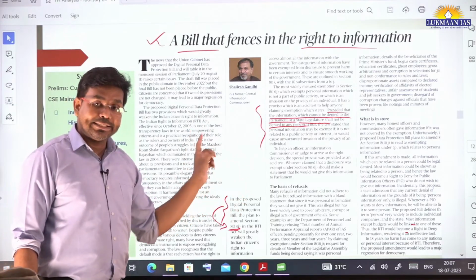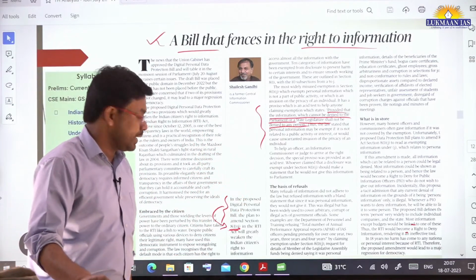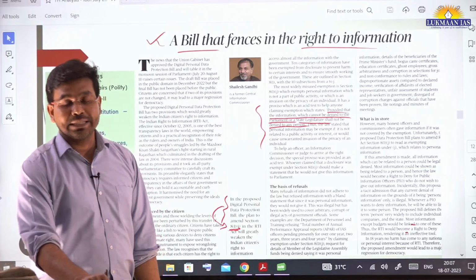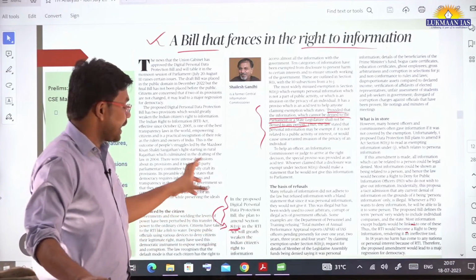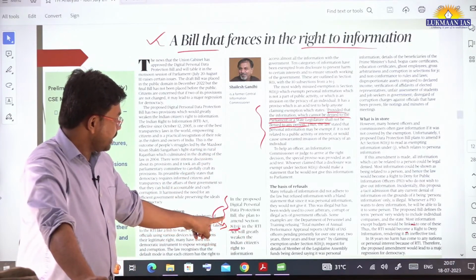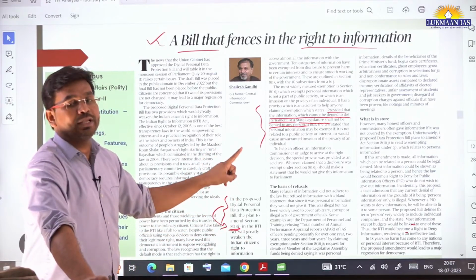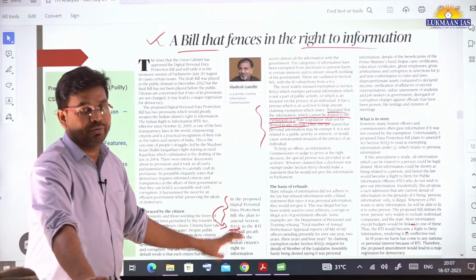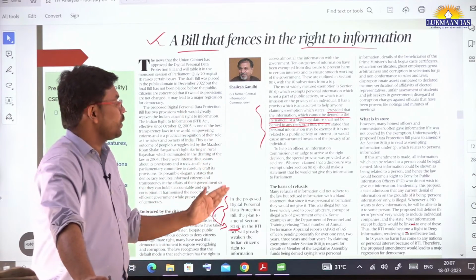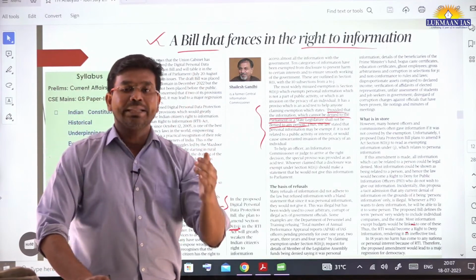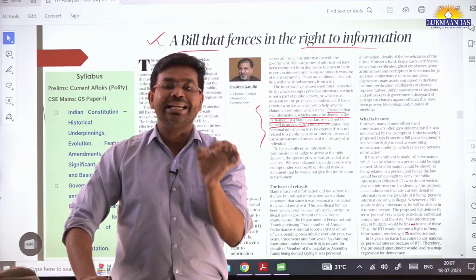But the Digital Personal Data Protection Bill that the government of India is introducing is trying to mold Section 8 Clause 1 Clause J of the RTI Act, the Right to Information Act. And so the author says that it is going to make the Right to Information Act a toothless act.